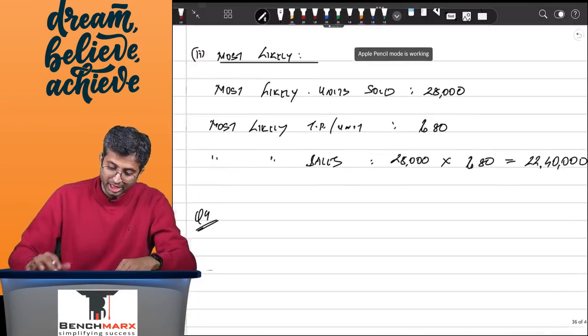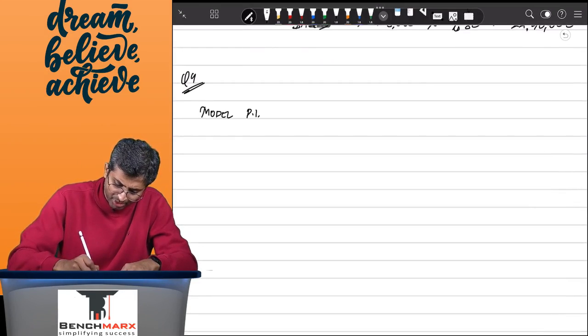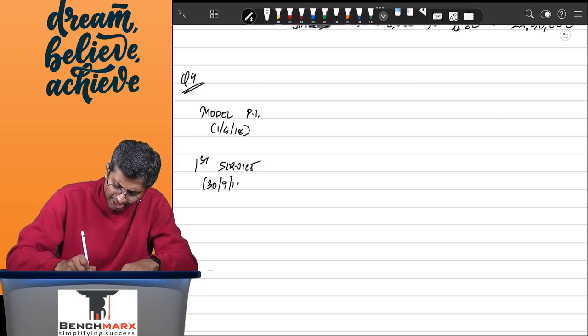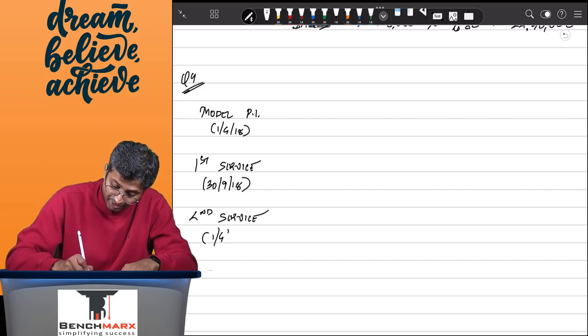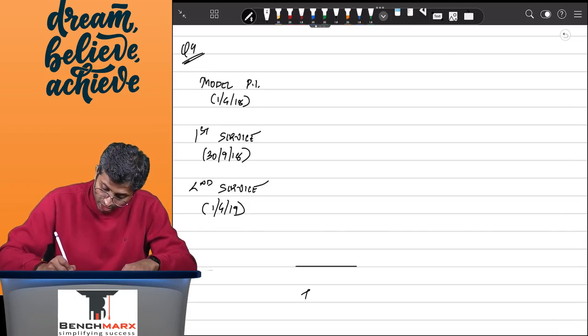We can first try to identify the performance obligations over here, where we can say delivering model PI is the first performance obligation, which is getting discharged on 1st April 2018. The first service that you are rendering seems to be another performance obligation, which is getting discharged on 30th September 18. And the second service that is also to be rendered seems to be another performance obligation, which is getting discharged on 1st of April 19. For all of these 3, Mr.